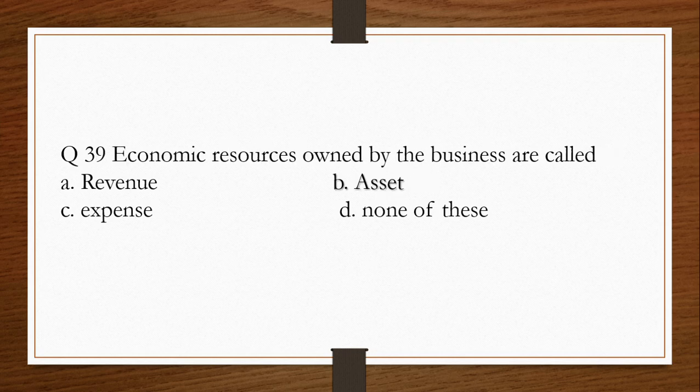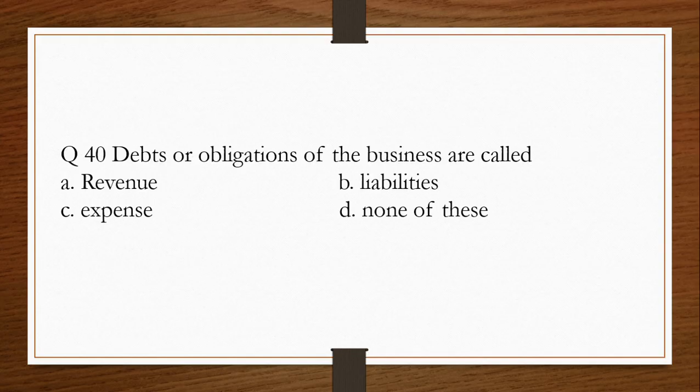Capital. Question number 39. Economic resources owned by the business are called A. Revenue, B. Asset, C. Expense, D. None of these. The answer is B. Asset. Question number 40. Debts or obligations of the business are called A. Revenue, B. Liabilities, C. Expenses, D.